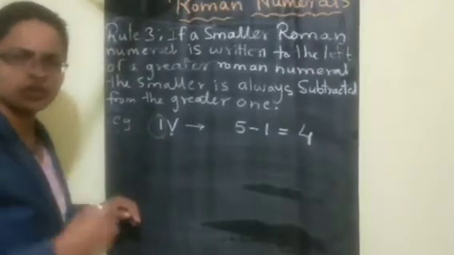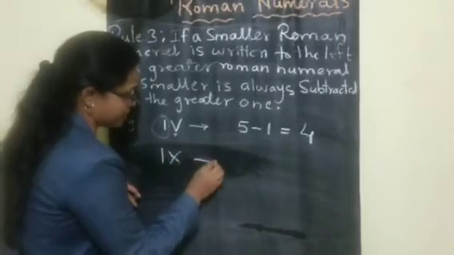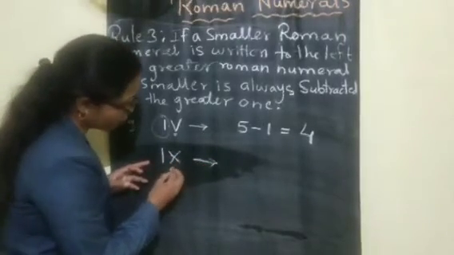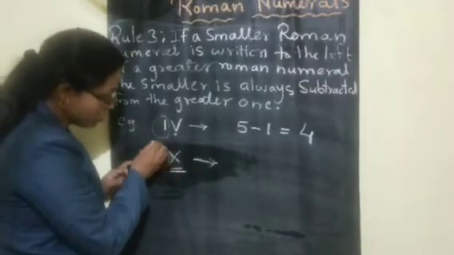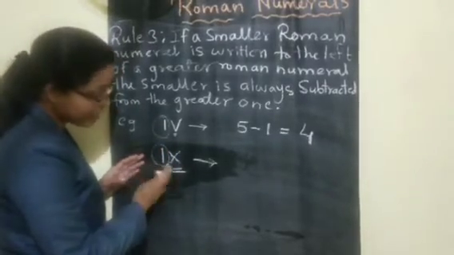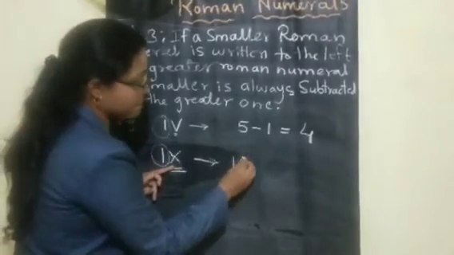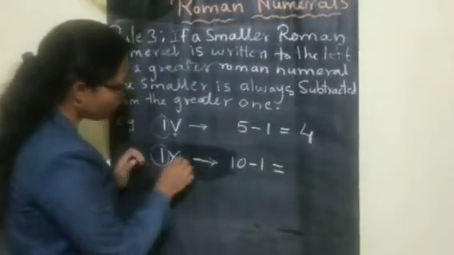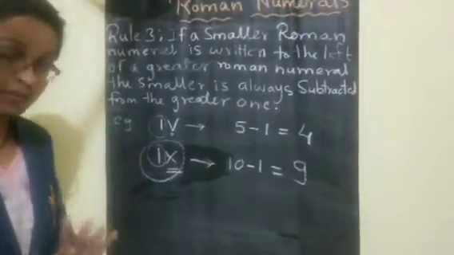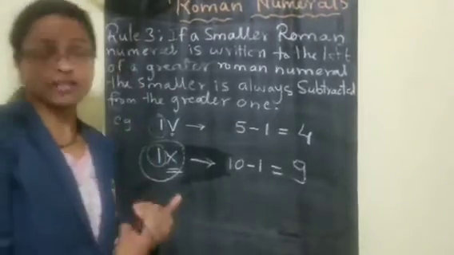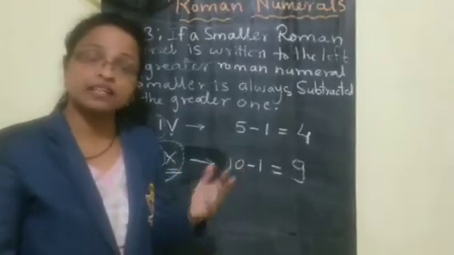Let us take one more example. The next number is 9. We write 9 like this. Now if you observe here, the greater Roman numeral is 10 and the smaller Roman numeral 1 we have written on the left side of the greater Roman numeral, meaning 10 minus 1. This symbol represents 9. Understood? If any smaller Roman numeral is written to the left side of the greater one, it is subtracted.